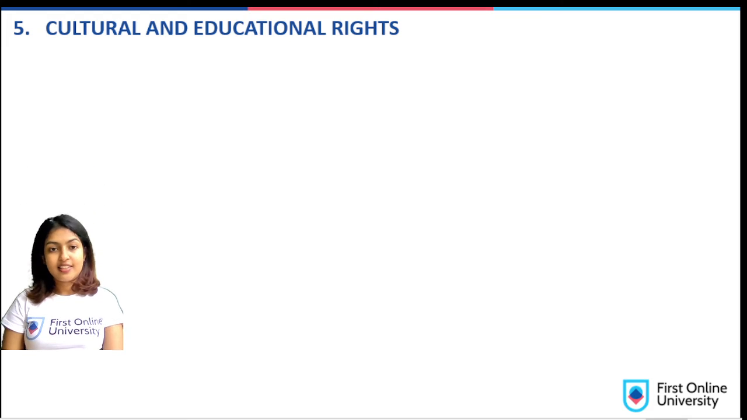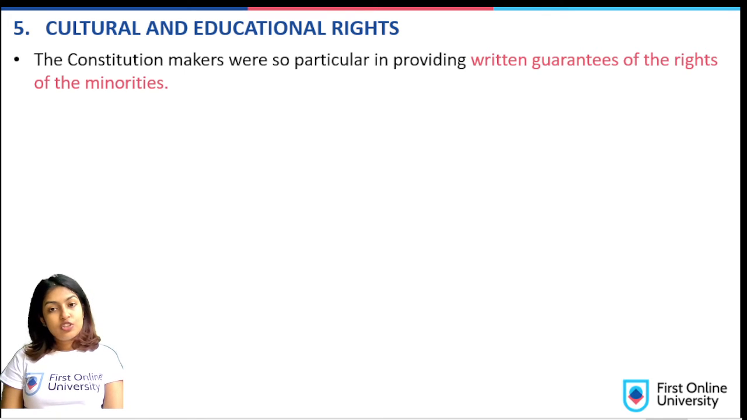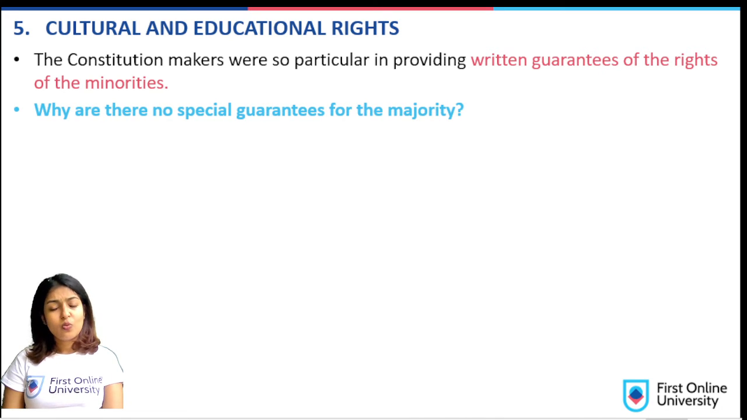Let us see the final right that we have: cultural and educational rights. The constitution makers were so particular in providing written guarantees of the rights to the minorities. They made it so special that every minority is also given its place in the society. Why are there no special guarantees for the majority? Why are the special guarantees mentioned in the constitution only for the minority?